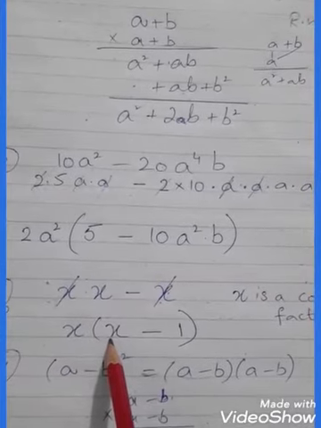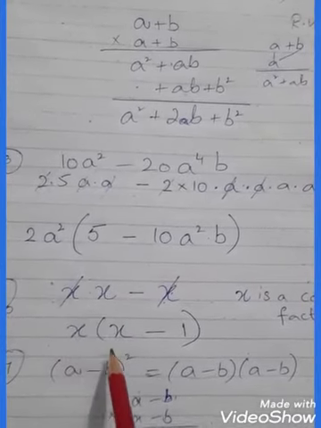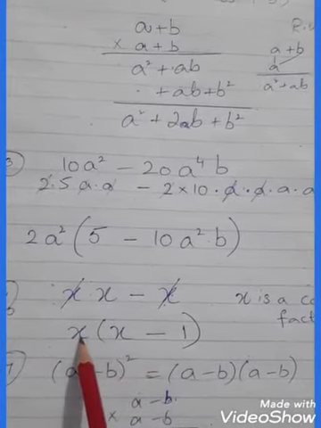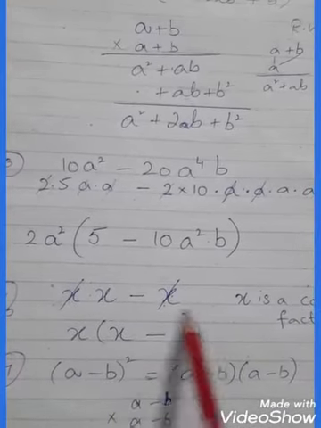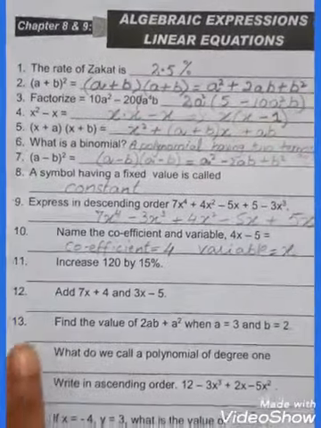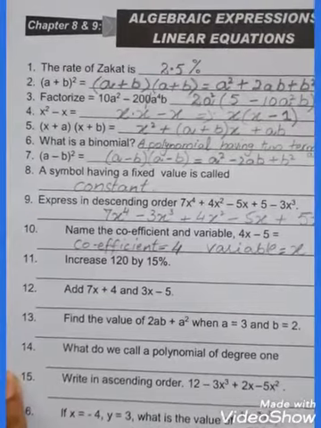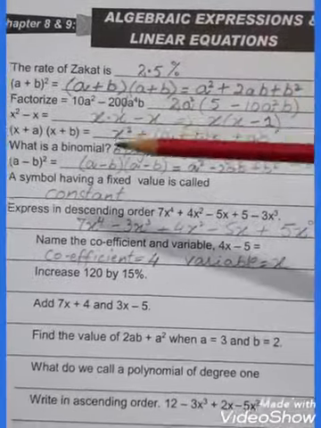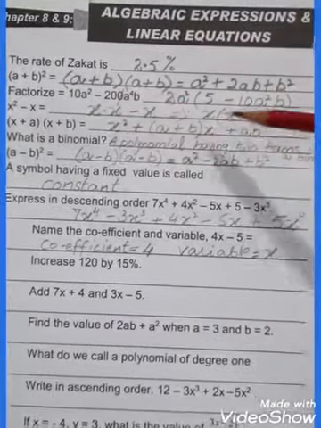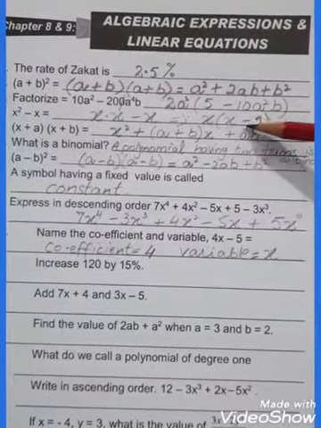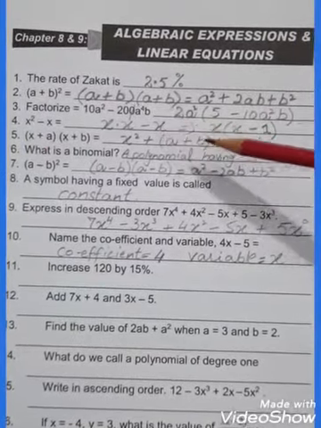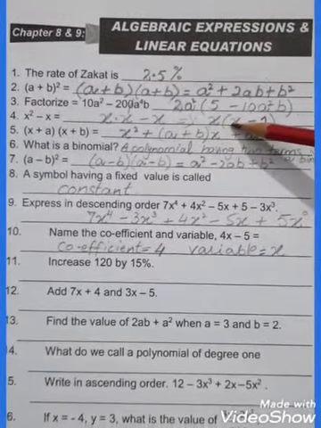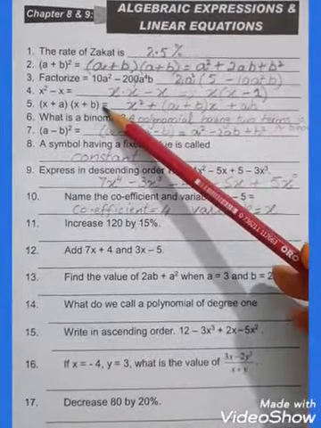X multiply with x means x square, right? Minus x multiply with 1 x, right? So this is the answer of x square minus x, x round bracket, x minus 1. In this expression we have to just take the common variable. That's it. Okay students?